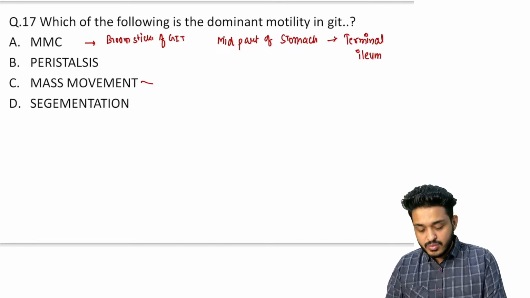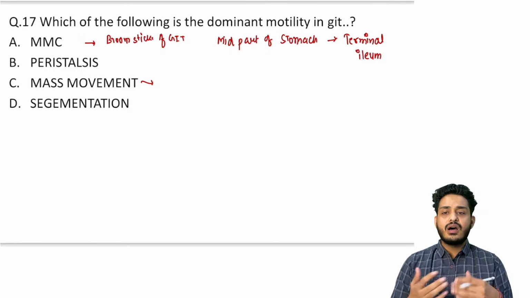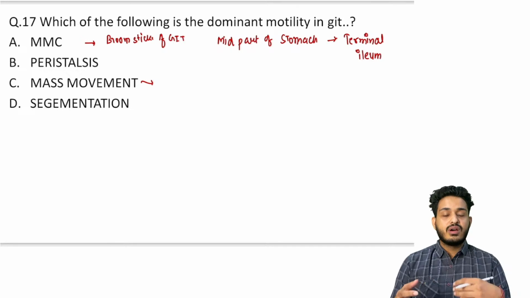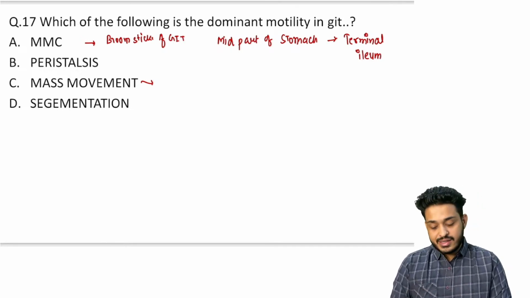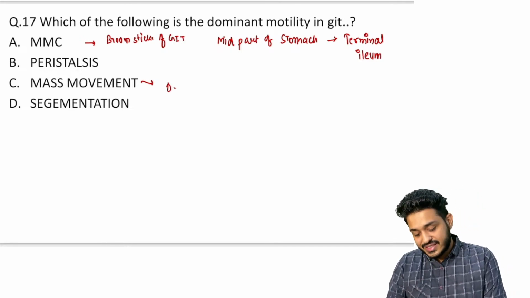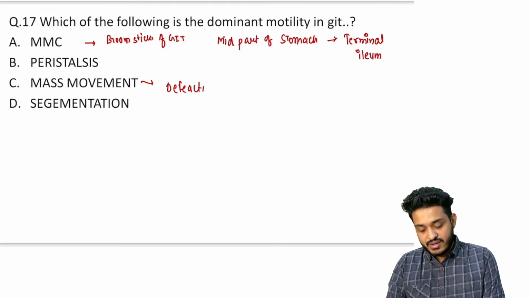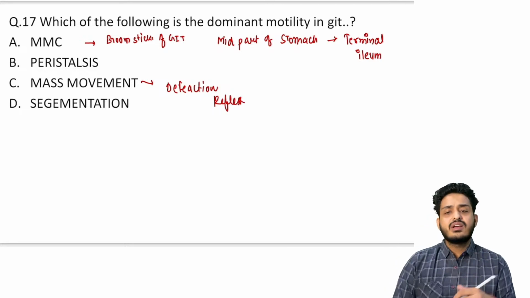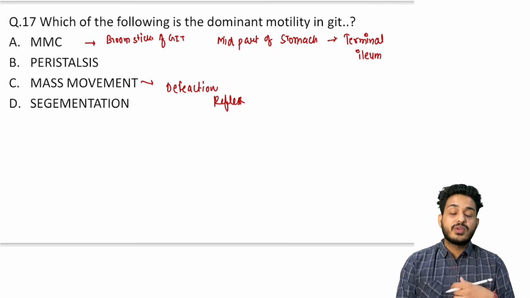What is this mass movement? Mass movement is the urge that you are having like 2 to 3 times in a day, for going for the defecation, right? This is known as mass movement. This is going to be a defecation reflex, the urge of defecation. This is going to be your mass movement.